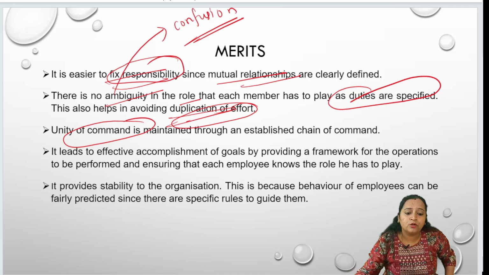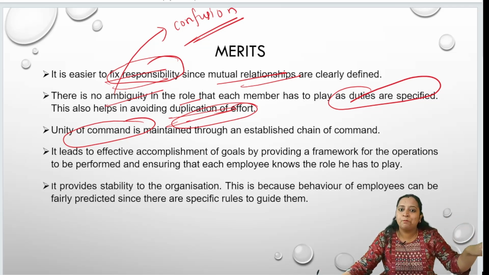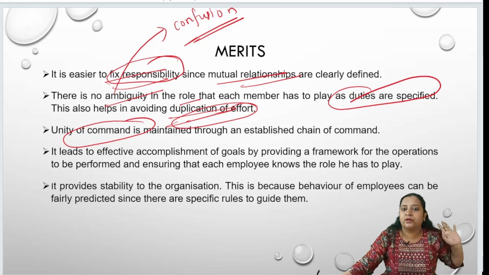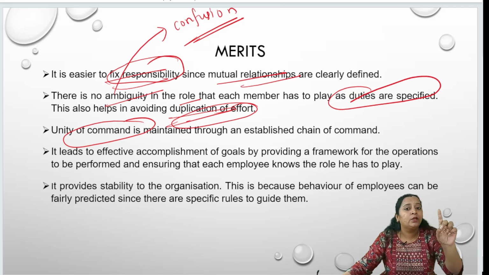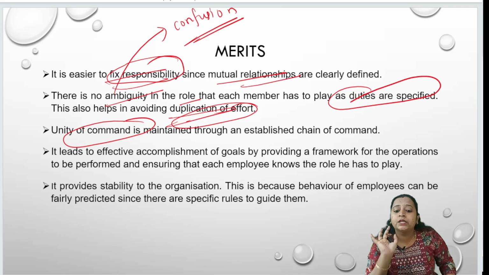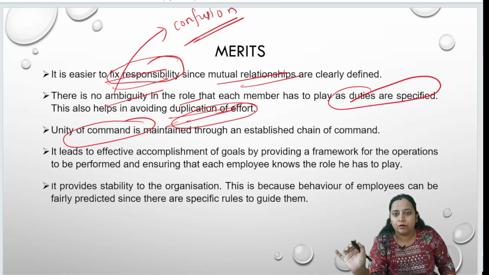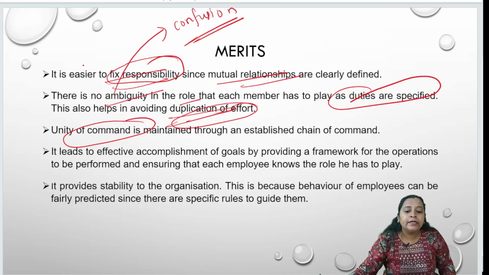See, in our example also we have discussed. Employees will get the orders from the sub-managers. Sub-managers will get the orders from the manager. Manager will get the orders from the MD. So there will be only one boss. In the formal organization, unity of command is strictly followed, which eliminates confusion regarding the work which you have to perform in the organization. Got it? It leads to effective accomplishment of the goals.